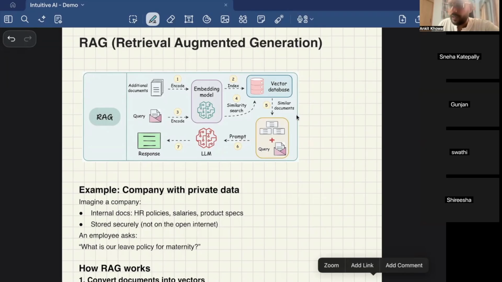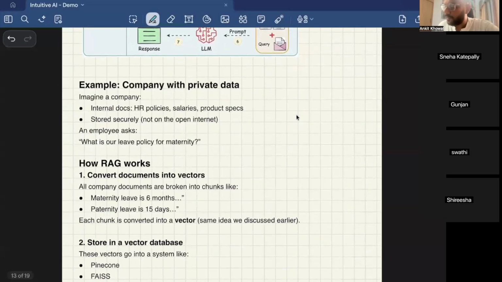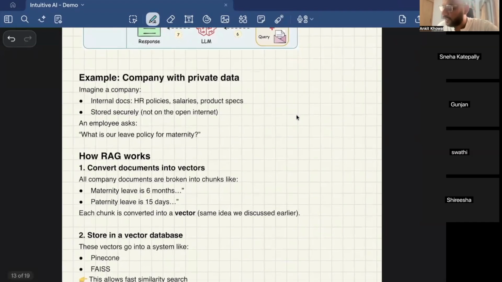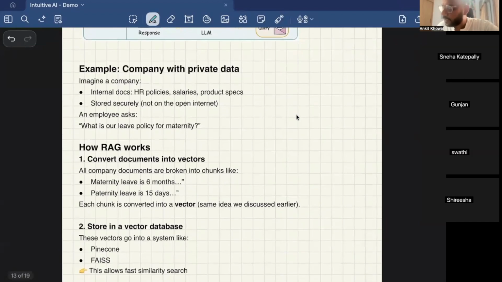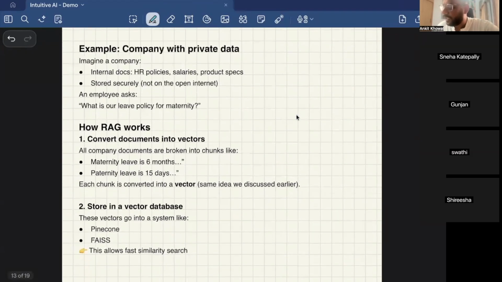Let's take an example, line by line, of what I'm talking about. Let's say your company has some private data, like HR policies, salaries, product specs, and stuff like that. An employee asks, what is our leave policy for maternity? The LLM will basically not be able to answer this because this data is specific to your company. Now, this is where RAG comes into the picture. What RAG will do is take all the internal policy documents of your company, and through this framework, we'll put it into a vector database.